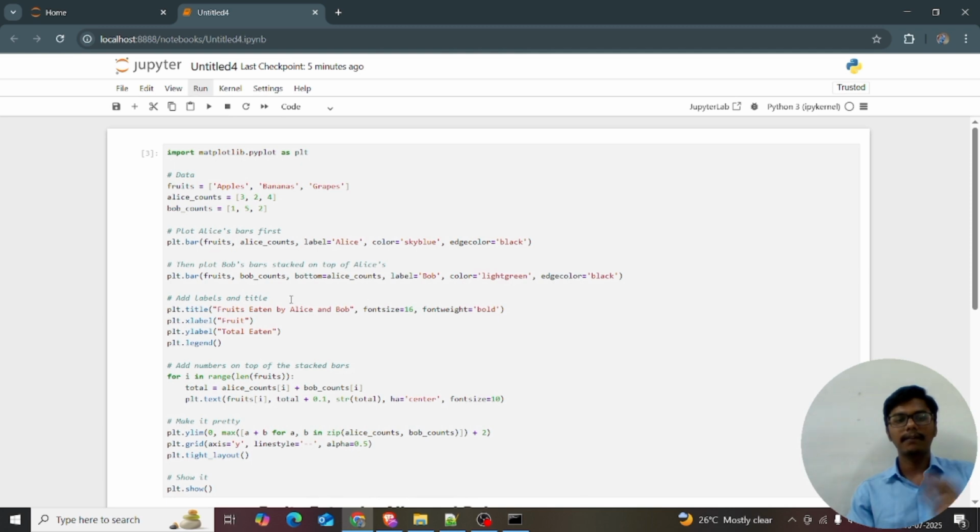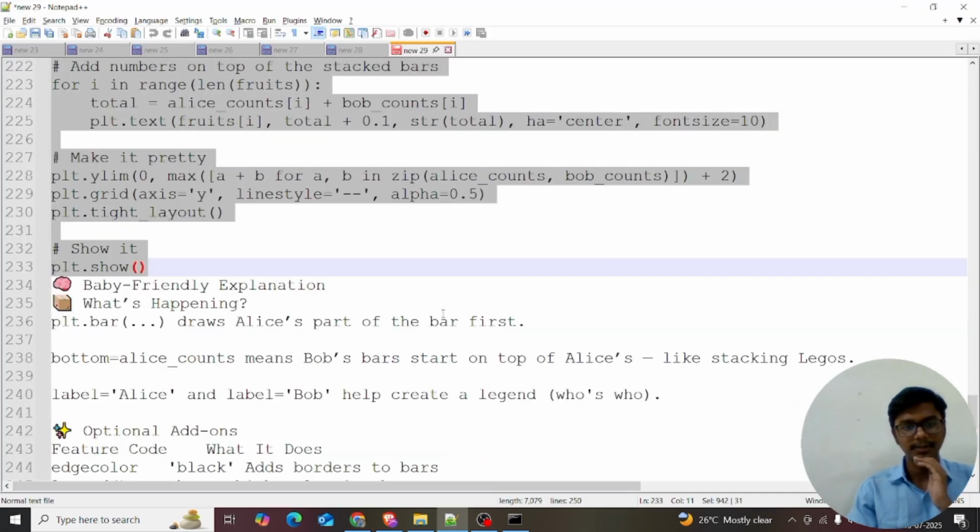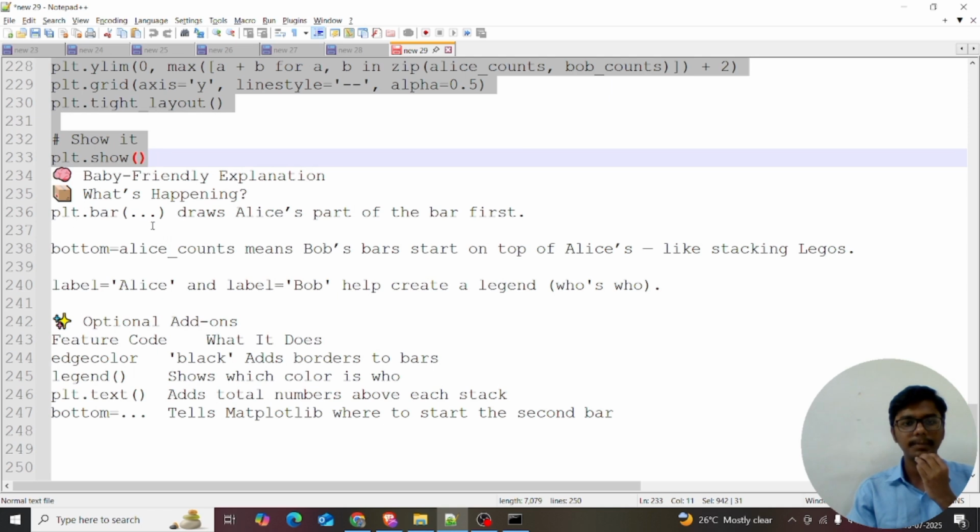Now I hope everything goes fine, and I will explain everything clearly. plt.bar draws the Alice part of the bar first. Bottom is Alice counts, which means the bar starts from the top of the Alice bars. I just want the Alice part down, so giving the Alice counts means Bob's bar starts on top.